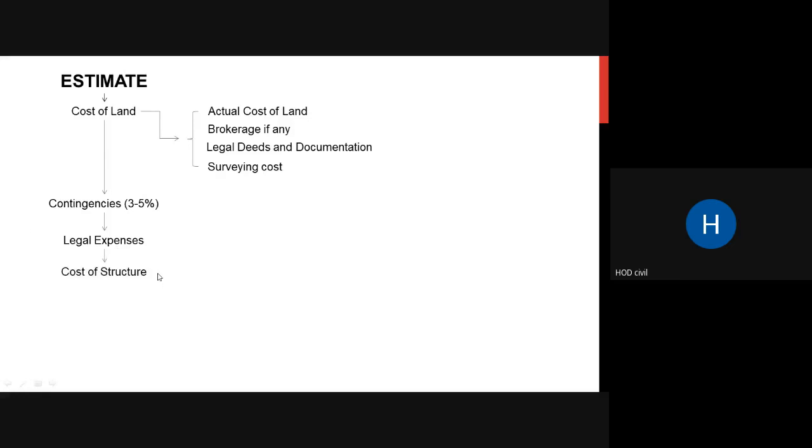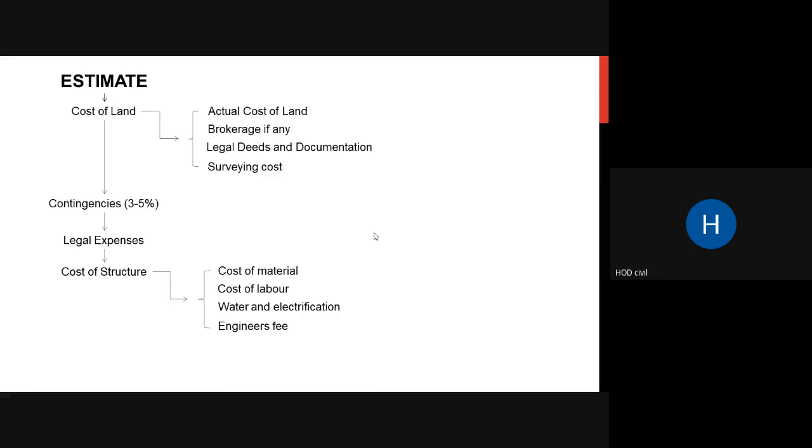Then there is actual cost of structure, what you are going to build. There are various things in this actual cost of structure. What does it consist of? First thing, it consists of the cost of the material that you are going to use. Then the second most important thing is the cost of your labor. Then there is water and electrification that you have to do, and that cost is included.